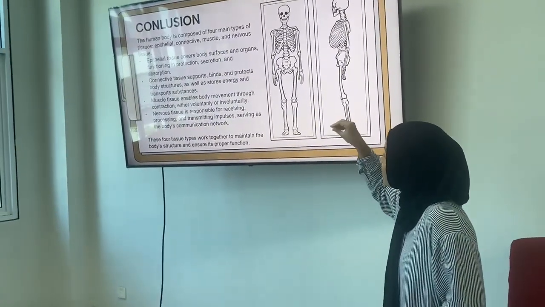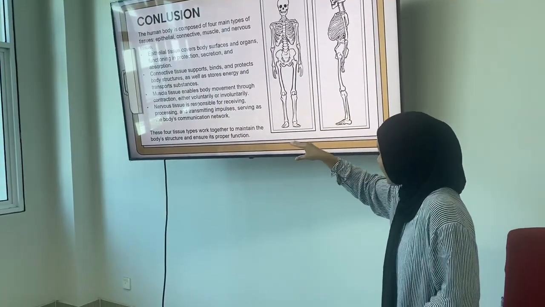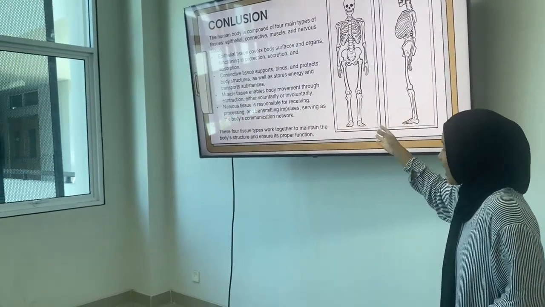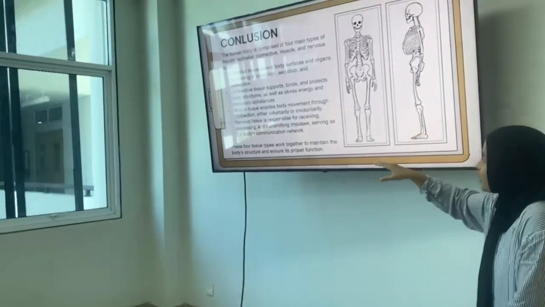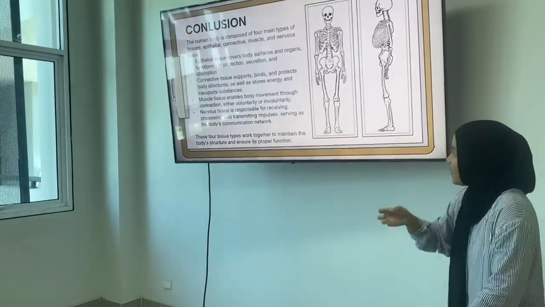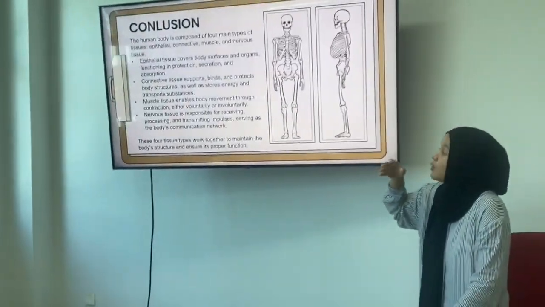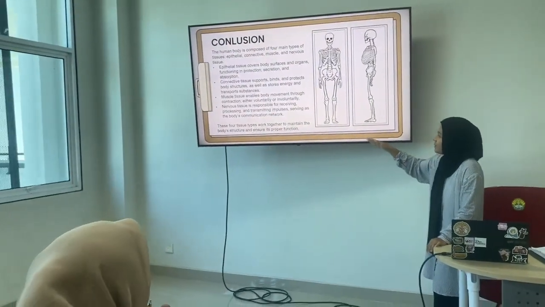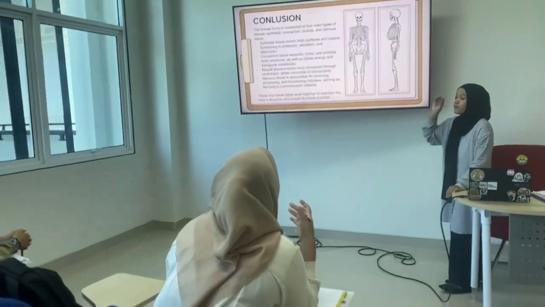Muscular tissue enables body movement through contraction, either voluntary or involuntary. And the last, nervous tissue is responsible for receiving, processing, and transmitting information, serving as the body's communication network. These four tissue types work together to maintain the body's structure and ensure its proper function.